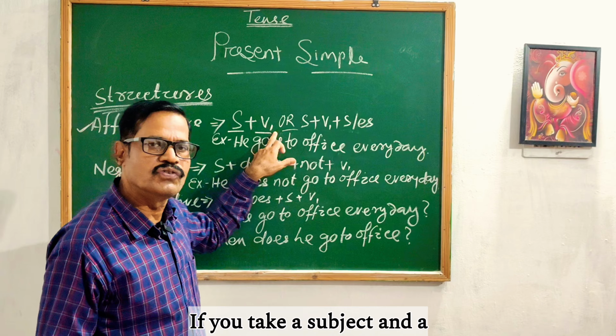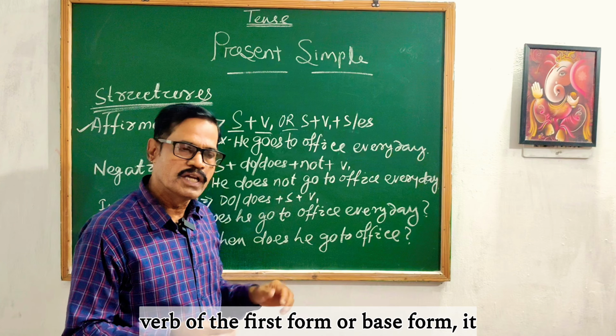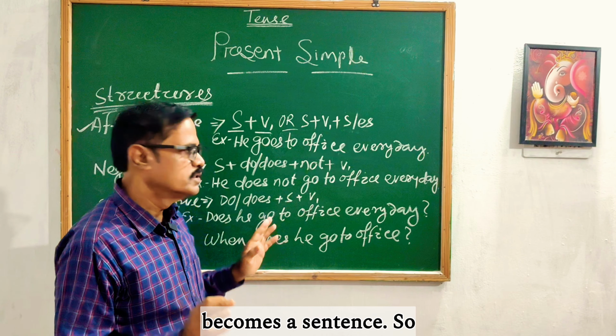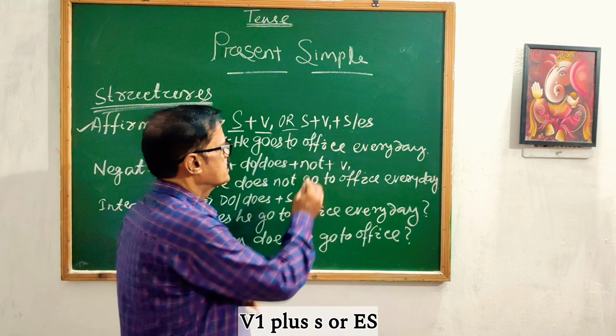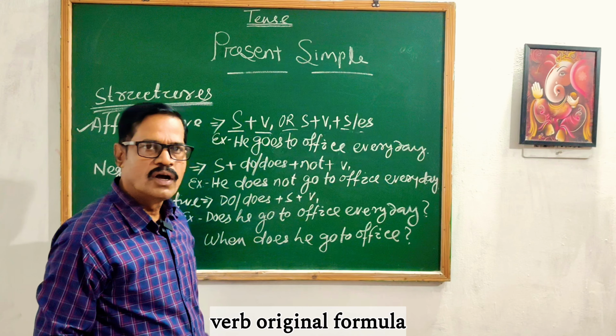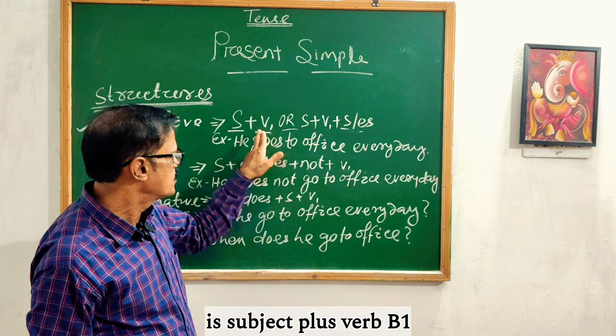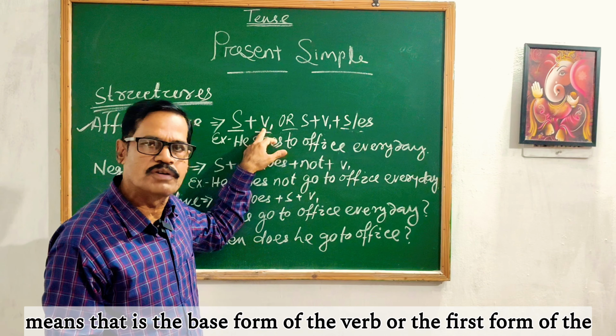Subject plus V1. If you take a subject and a verb of the first form or base form, it becomes a sentence. So S plus V1, or S plus V1 plus S or ES. In which cases is S or ES added to the verb? The original formula is subject plus verb. V1 means the base form of the verb or the first form of the verb.